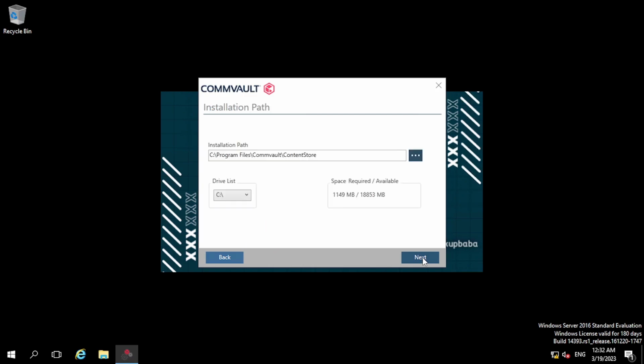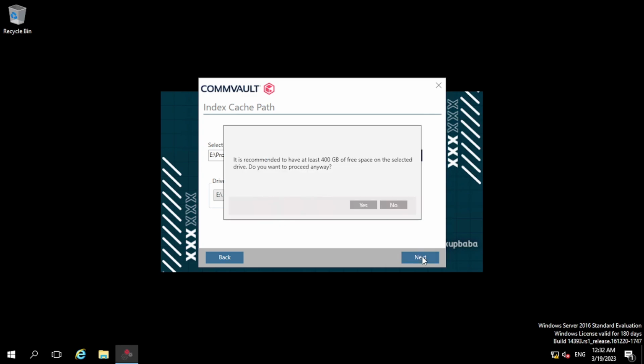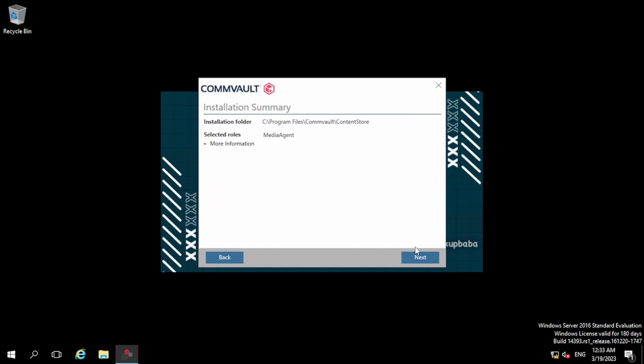Here is the installation path. It's the default installation path, so I'm keeping the same and clicking next. Now the second is the index cache path. As I have already told you in an earlier video also, it is always recommended to keep the index cache in some other drive with SSD. But here I'm keeping it in the E drive and clicking next. It is recommended to keep at least 400 GB of space for the index. I have a little less space, so I am skipping this warning, clicking yes and clicking next.